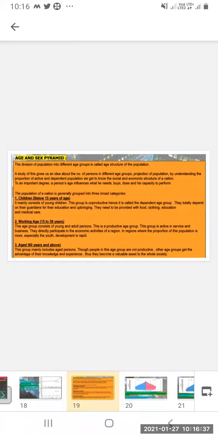Then the next is the working age, that is 15 to 59 years. This age group consists of young and adult persons. This is a productive age group. This group is active in service and business. As they are productive and working, they directly participate in the economic activities of a region. So they play a very important role in the economic activity of a region.